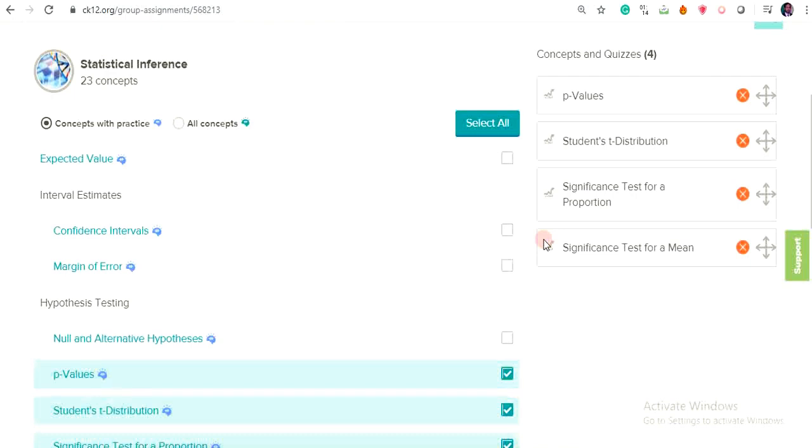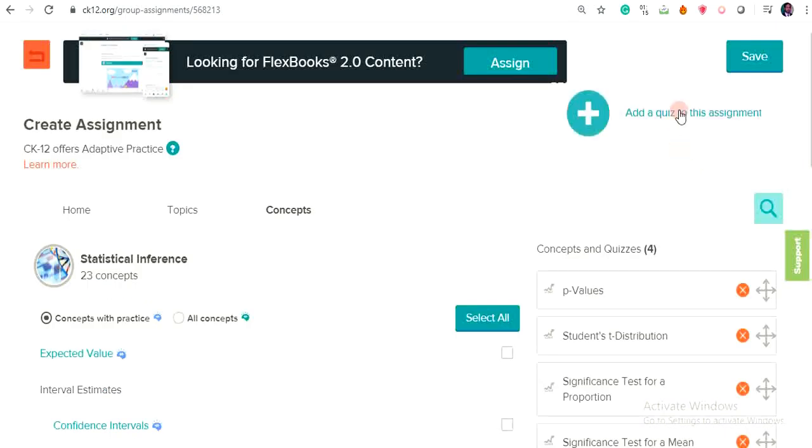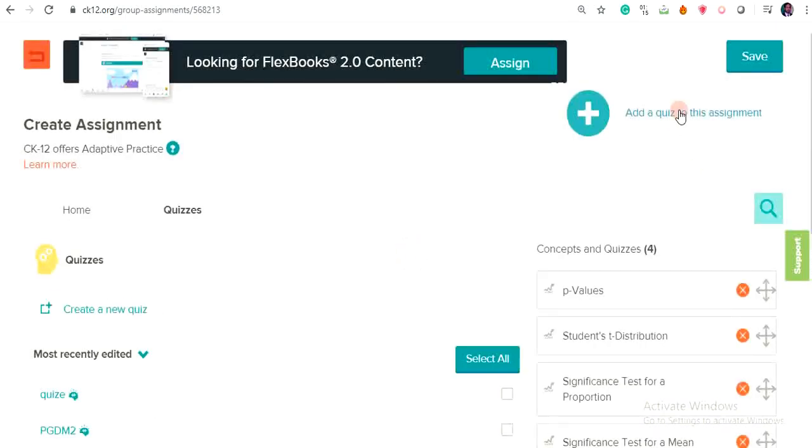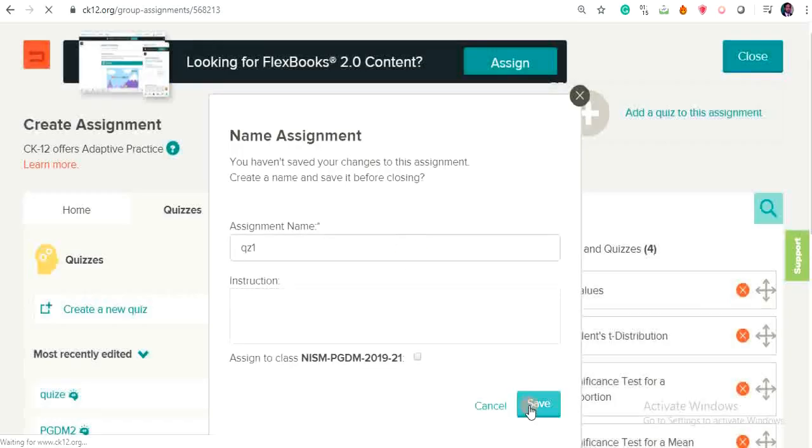So remember, I have shown you the normal distribution and various modalities in normal distribution for the learning purpose, like a read, like PLIX, like case studies and all. So all this topic contains those modalities. And after each concept, CK12 asks them 10 or 20 questions on whether they have understood that concept or not. So if I want to add a quiz to this assignment, I can create that quiz also.